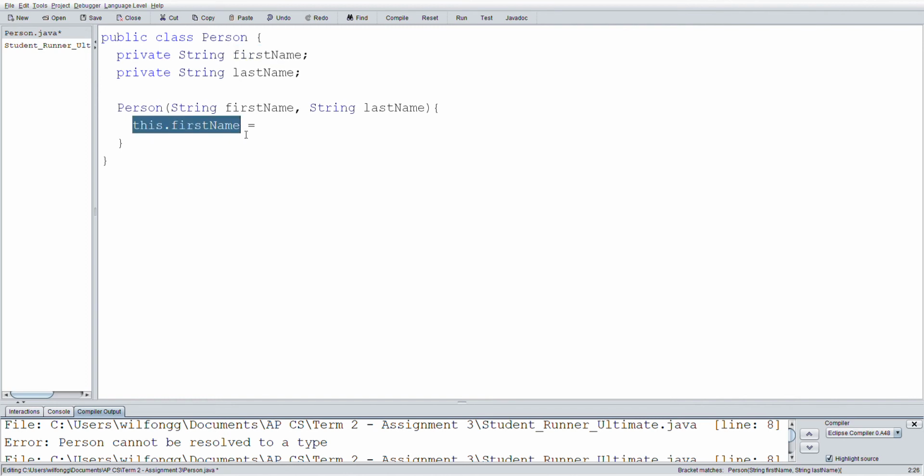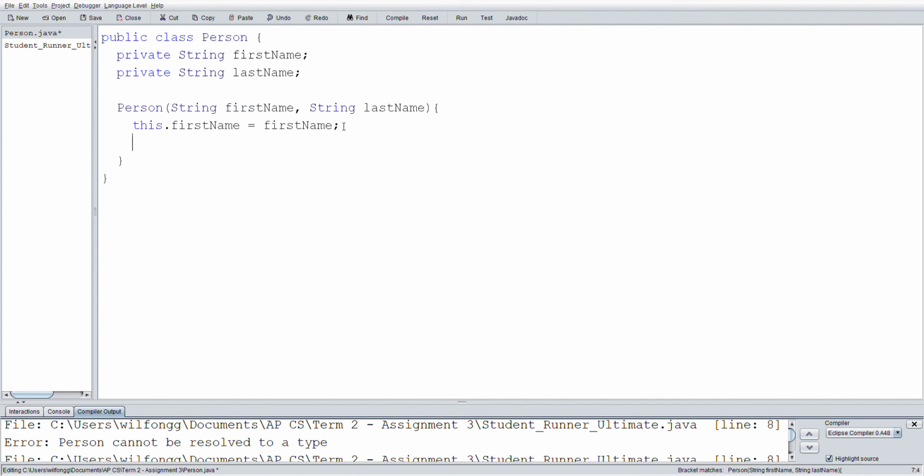This dot first name is the private variable that we've created up here, and that is going to be equal to first name, which is equal to this first name here that I've highlighted. I think Edhesive probably is doing this to test you, to make sure you actually know what these variables are referring to, but I think they could have been a little more clear.